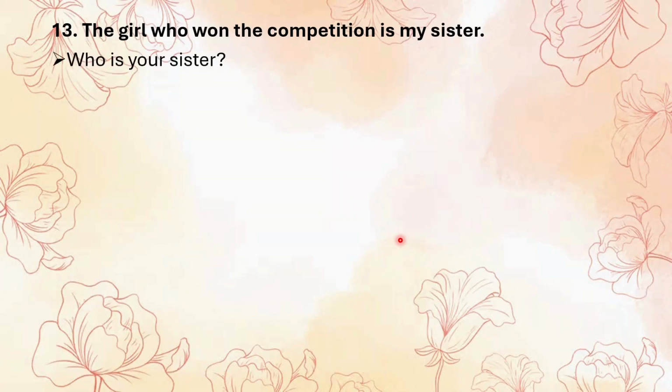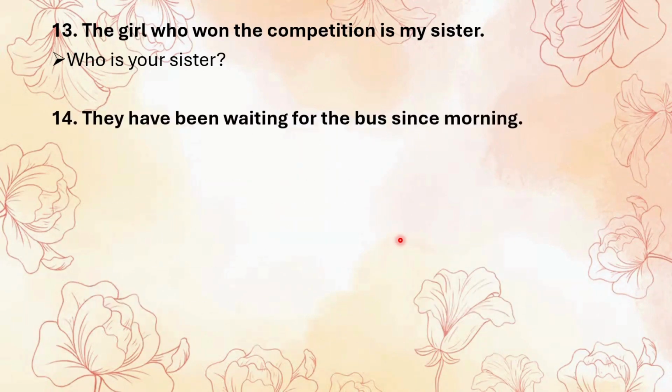Okay. "The girl who won the competition is my sister." "Who is your sister?" Here, we want to replace the subject, the girl who won the competition, with the WH word who. The rest of the sentence is your sister. This is a slightly different type, when we are asking about identity. We need to remember such specific ones.